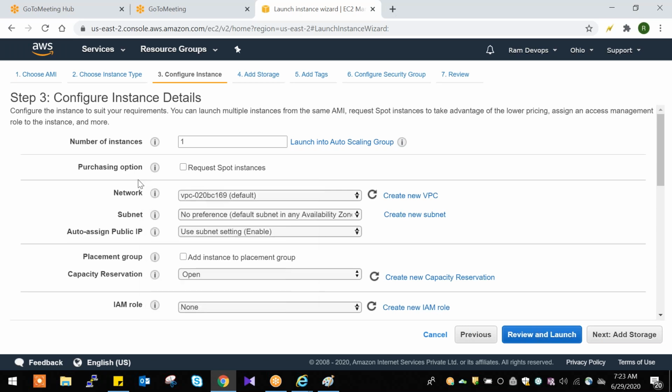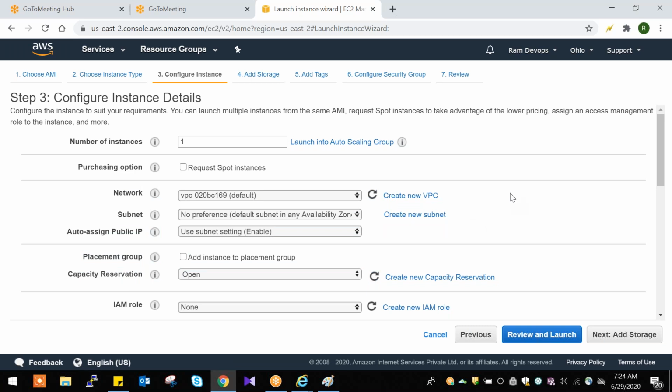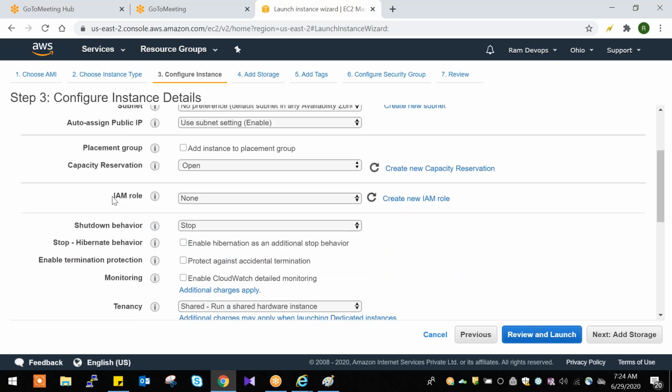Okay, fine. The next one is network, VPC, virtual private cloud. When we talk about VPC, we'll discuss network, subnet, auto-assign IP. Placement group and capacity reservation also, up to here, we'll discuss when we create a VPC, when we talk about the networking part. After 2 sessions we'll go to the networking part. Next, IAM we can discuss when we talk about IAM. IAM is completely user management, user security. This will take a 1 hour session.